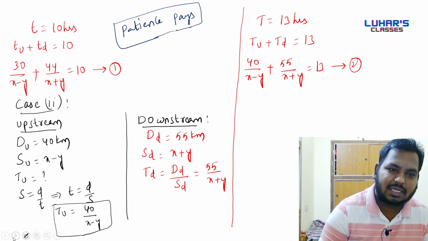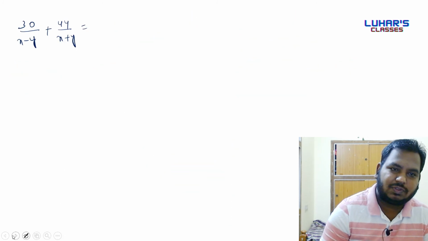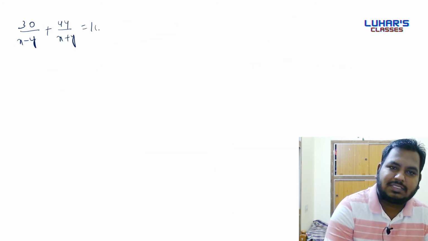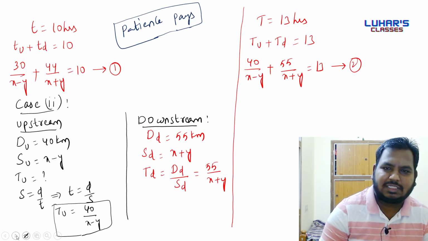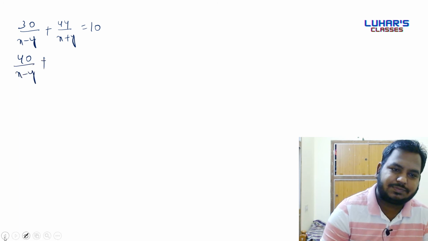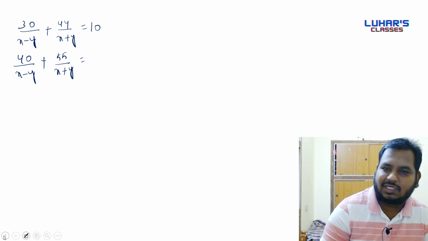The first equation is 30 by x minus y plus 44 by x plus y is equal to 10. The second equation is 40 by x minus y plus 55 by x plus y is equal to 13.